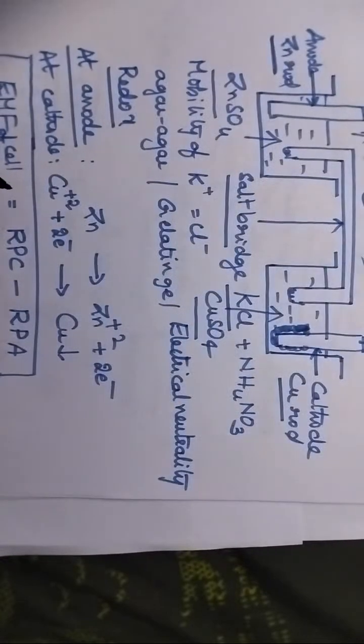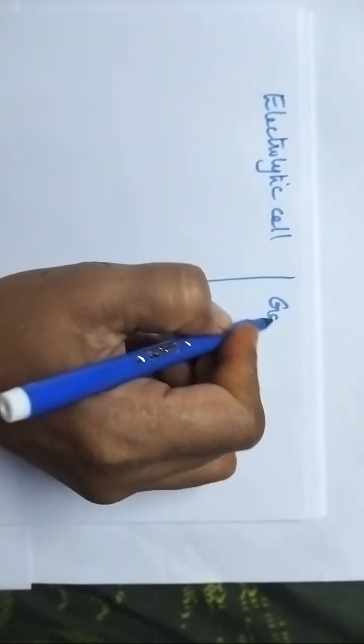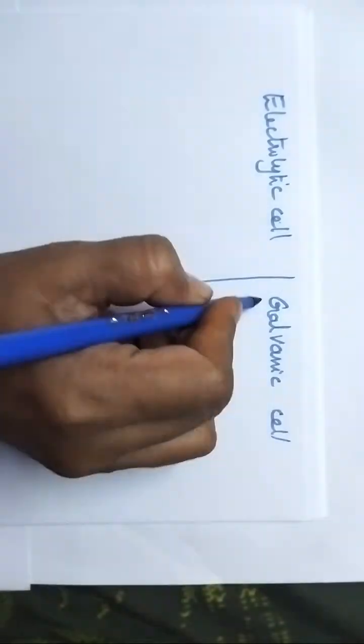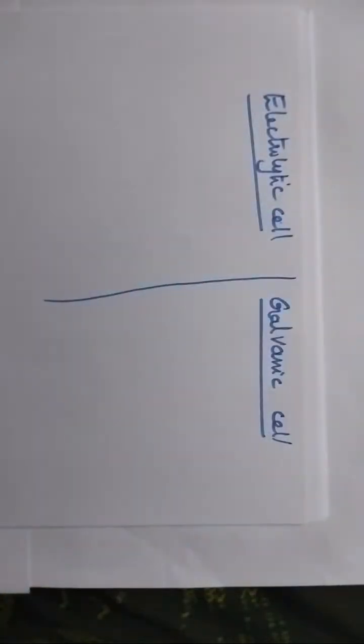Now here we can compare an electrolytic cell with that of a galvanic cell. So what is the importance of an electrolytic cell?